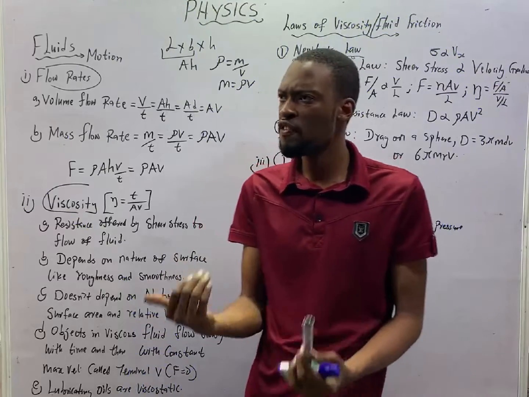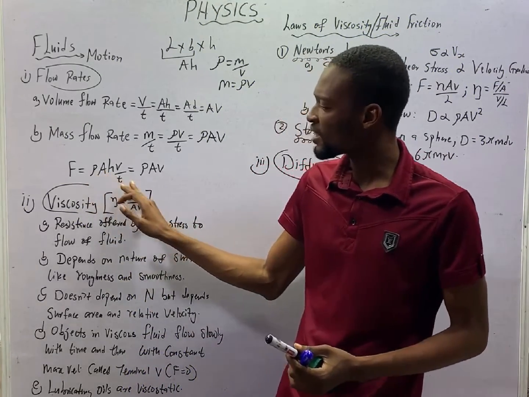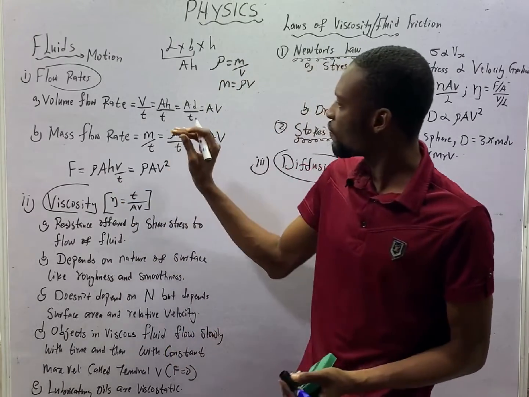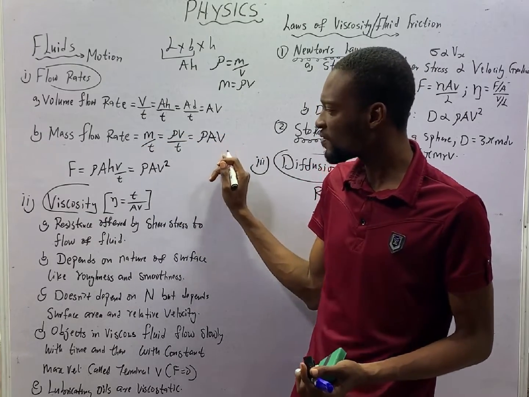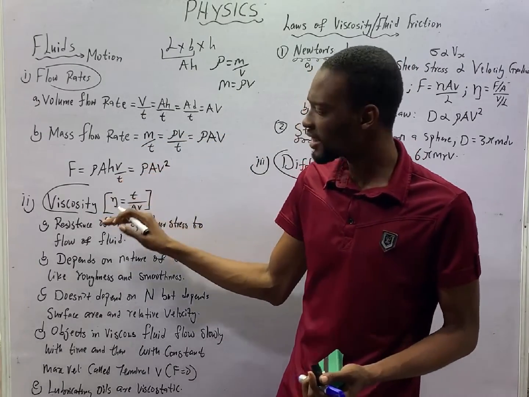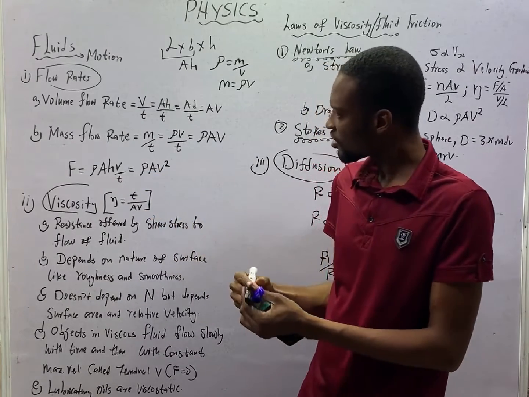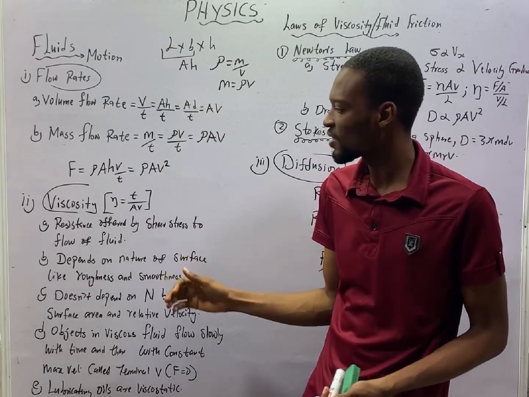If you are calculating force exerted, it is rho A h v over t, or rho A v squared. Volume flow rate is A v, mass flow rate is density times A v, force exerted is density times A v squared. When it comes to calculations, we shall see all that.